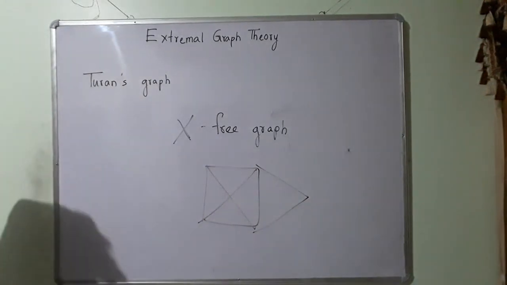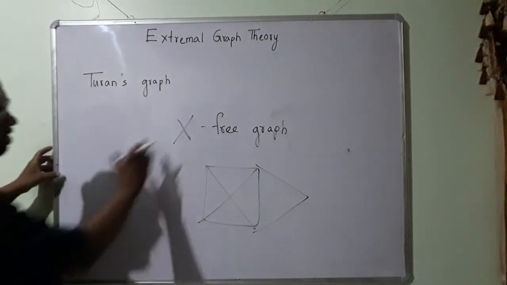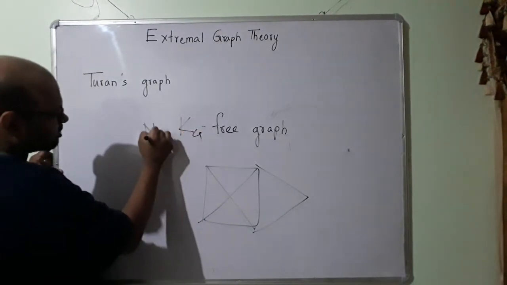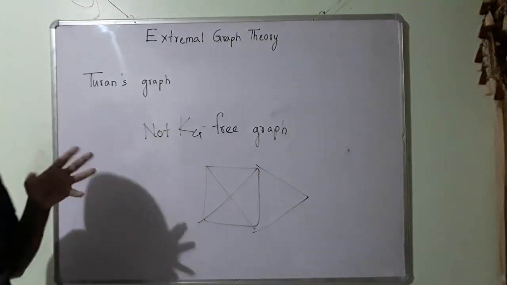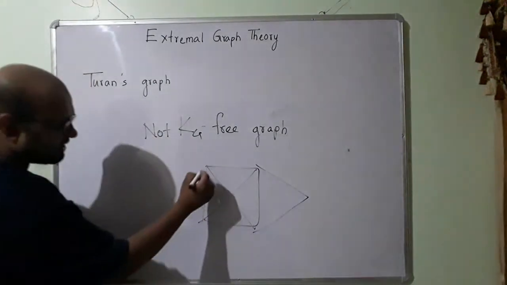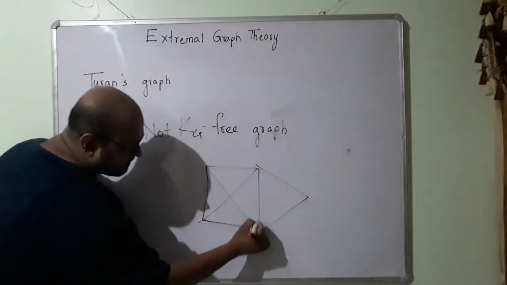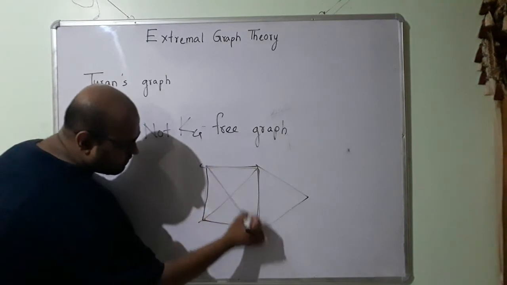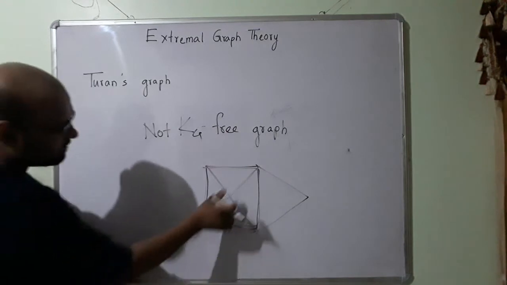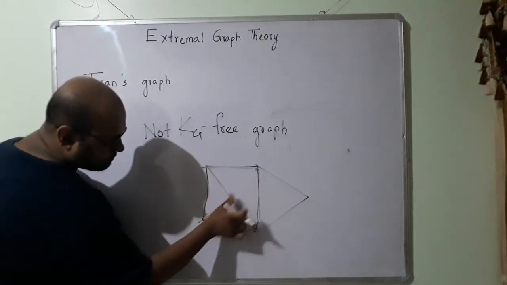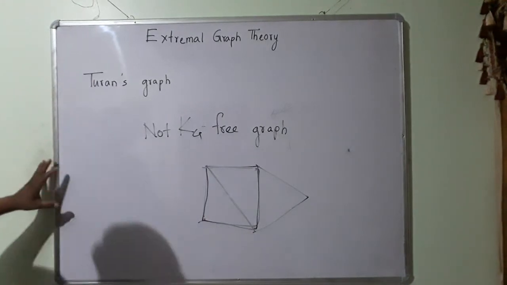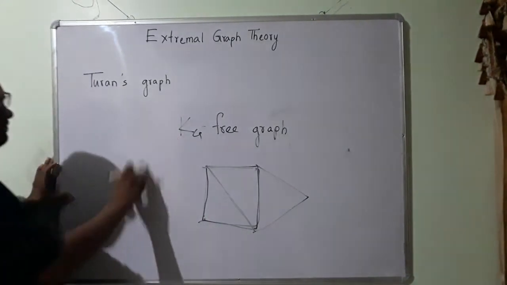So I have drawn this graph. This is not a K4 free graph. Why is it not a K4 free graph? Because K4 is in this graph. This part is a subgraph of the graph. This is K4. So this is definitely not a K4 free graph. What if I remove this? Now I can see that K4 is not a subgraph of this graph. So this is a K4 free graph.